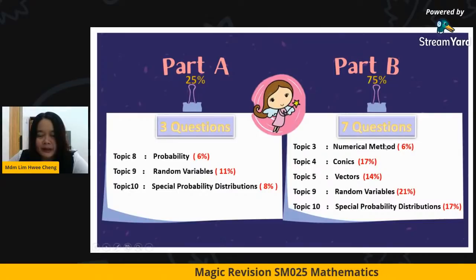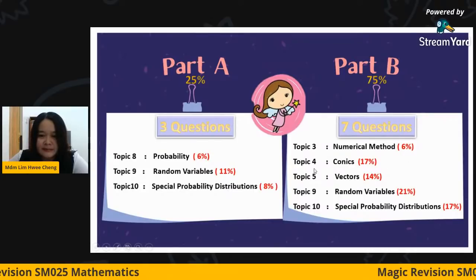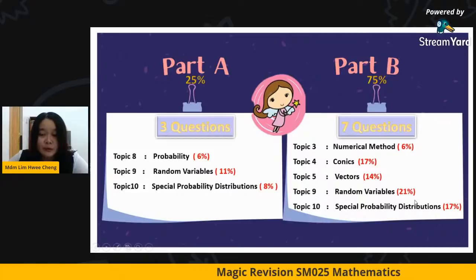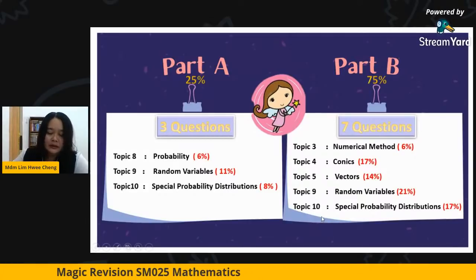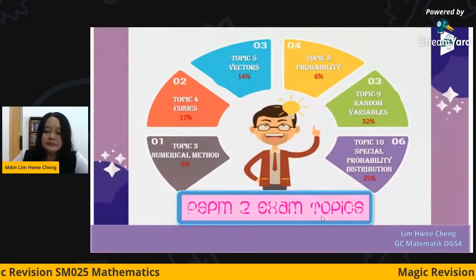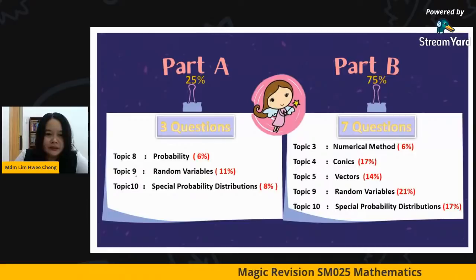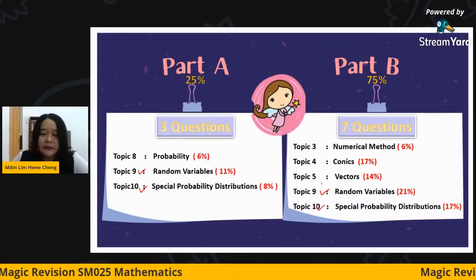For part B, we are going to include another 5 chapters: chapter 3, 6%, chapter 4, 17%, chapter 5, 14%, chapter 9, 21%, and chapter 10, 17%. If you see here, we notice that random variables and special distributions play an important role.